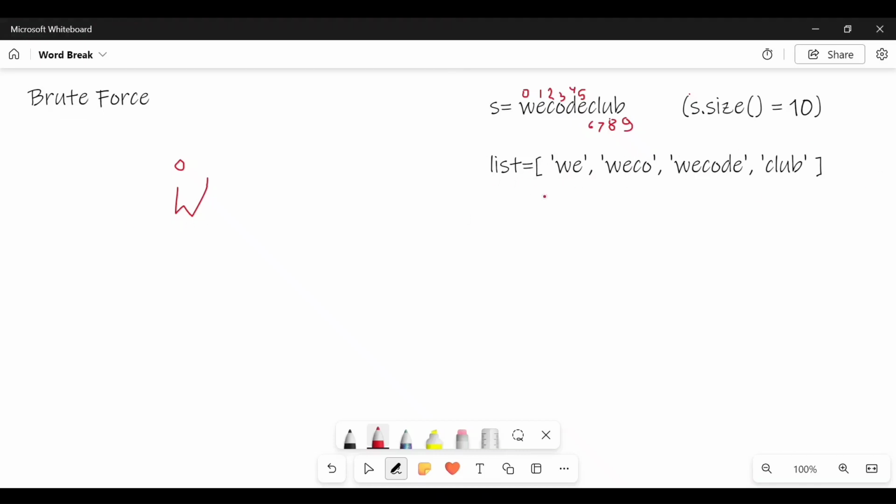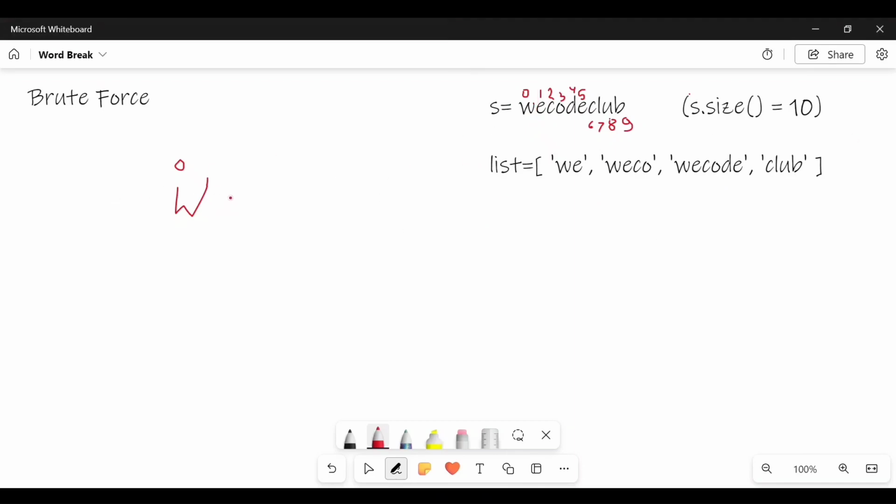As you can see, the W is not present in the list. I will see whether W is a string. I will consider this as a string for now, because I partition it as W. So W is one part and ECODE is another part. Now I will check whether this W is present in this list. It's not present in this list, so I will not move forward.